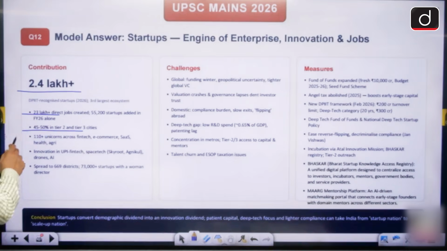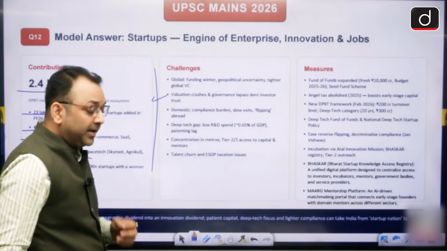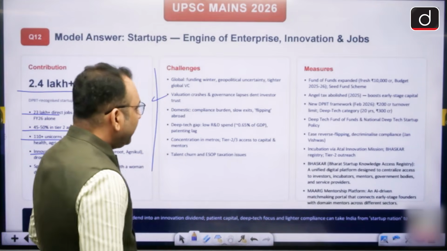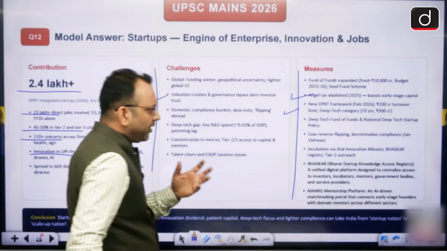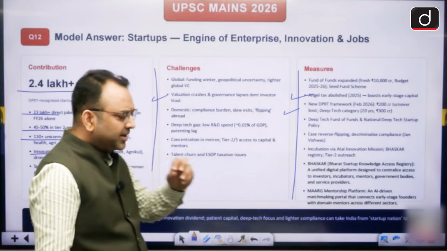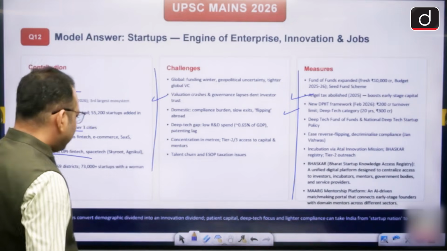We have 110 unicorns, innovations, fintech, and the issues we have written: that funding is an issue, quality is an issue, deep tech funding is lacking. And this is the list of the solutions: the angel tax abolition, the deep tech funds, the fund of funds, the Bhaskar platform for bringing all of them together. So these are the answer to the question.